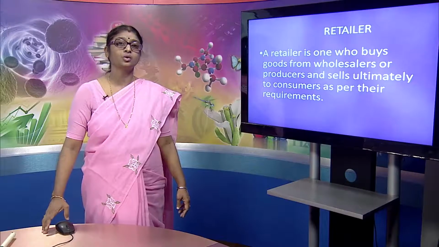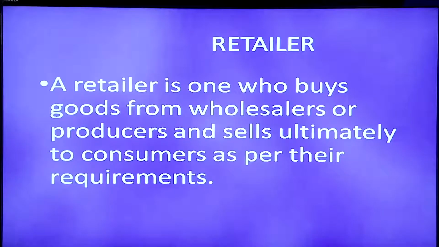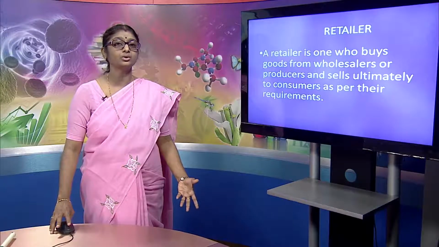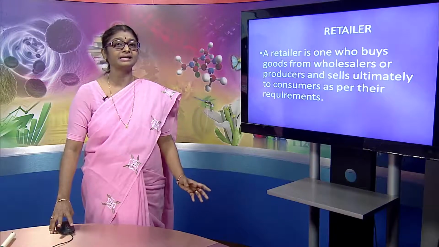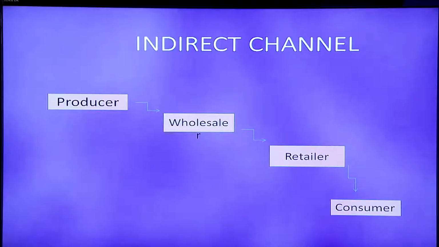Retailer is one who buys goods from wholesalers or producers and sells them directly to consumers according to the requirements of the consumers. By requirements I mean consumers need only small quantities. According to their requirement, retailers arrange the product in various small slots. The picture clearly shows the indirect channel, which starts from the producer and ends with the consumer, and in between are middlemen like wholesaler and retailer.